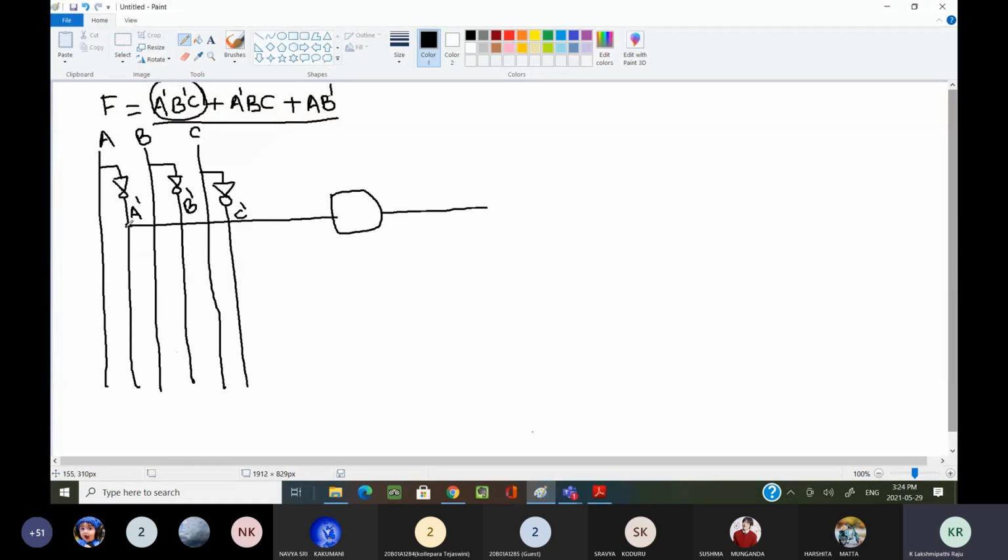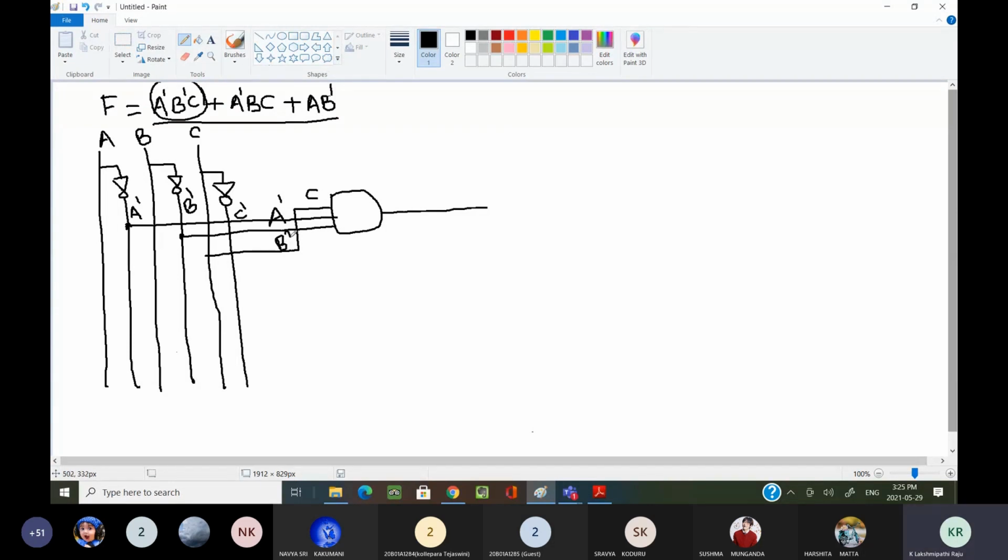The second input is B complement, which I connect here. What is the third input? C. It is only C, not a complement. Because of space constraints, I am taking C from here. This is my C, this is my A complement, this is my B complement.